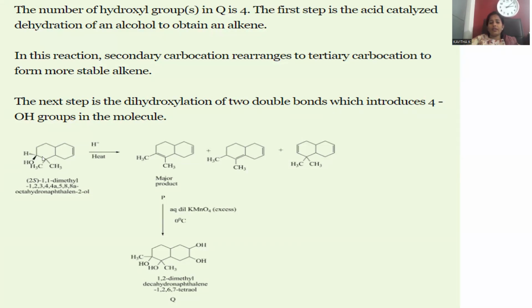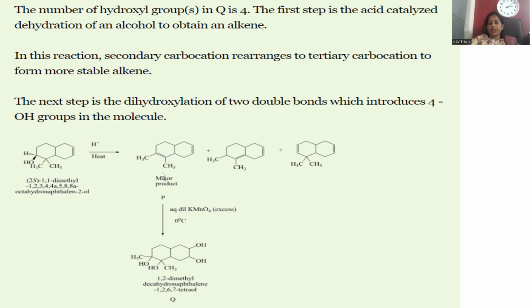Whenever water is removed from alpha beta, we will get different possibilities. One, the double bond in between these two carbon atoms, or else these two carbon atoms, or else these two carbon atoms. So this is also possible. 3 different possible double bonds are generated. After getting the 3 possibilities, we are supposed to say the CH3 containing double bond will be more stable. How can we say?